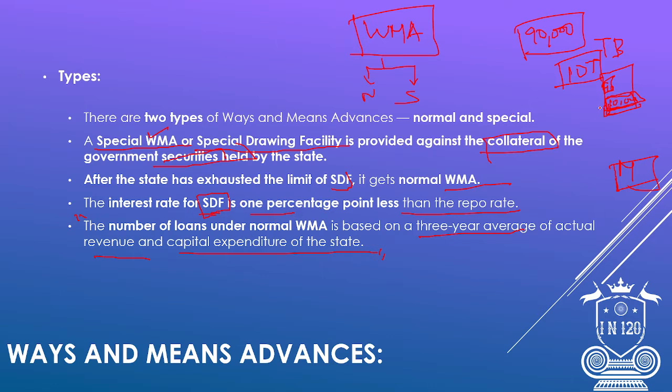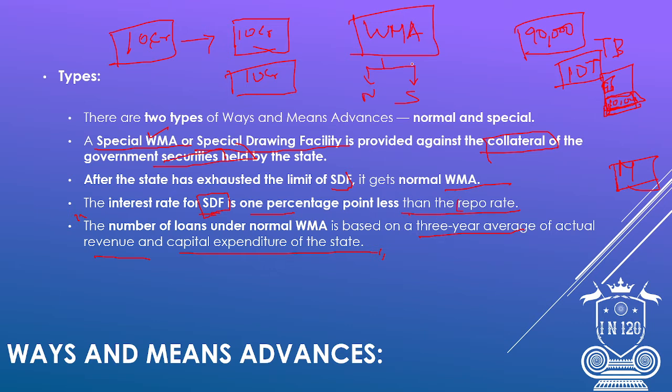After exhausting this, say for example the government is having treasury bills for 10 crore rupees. Up to 10 crore rupees they can surrender this treasury bill and get 10 crore rupees at 1 percentage point less than the repo rate.